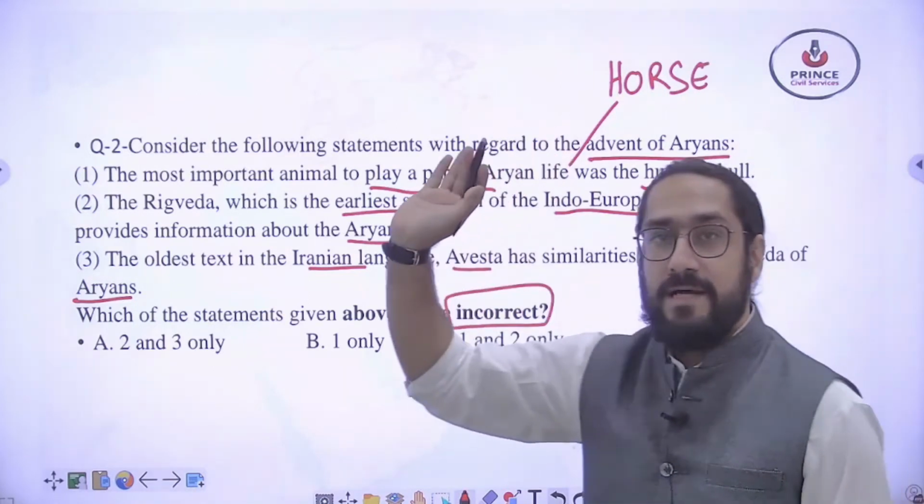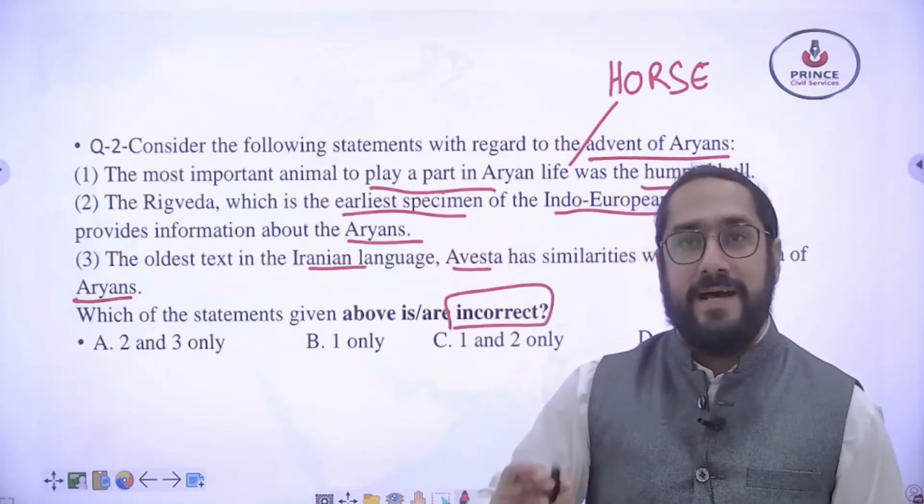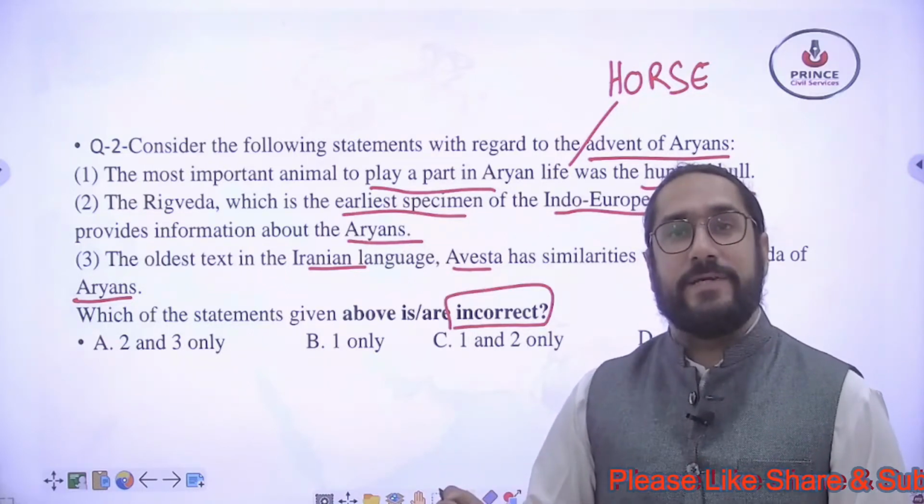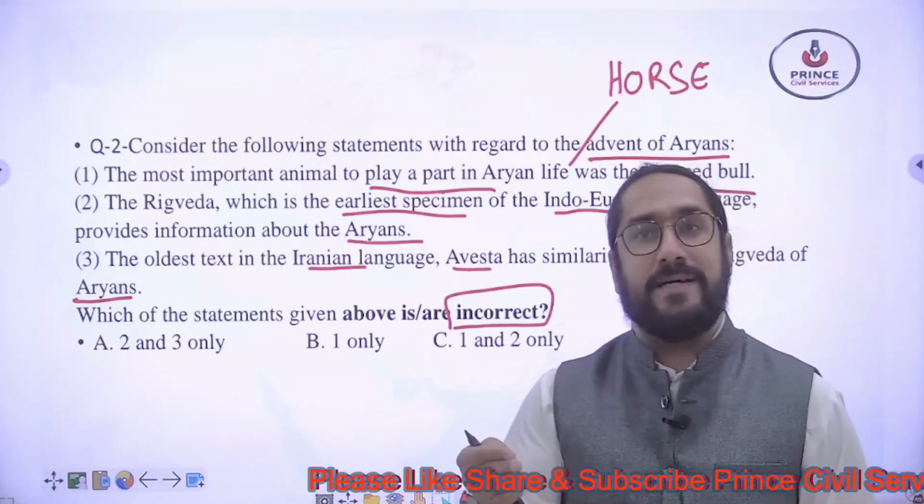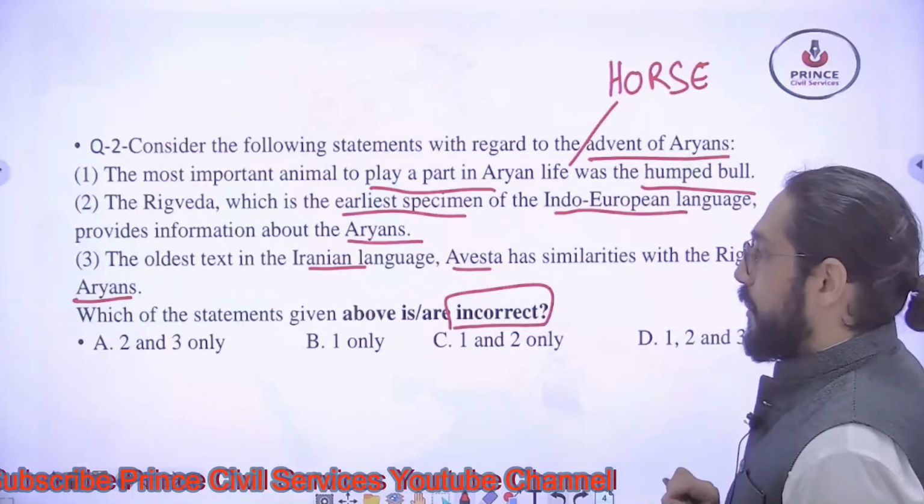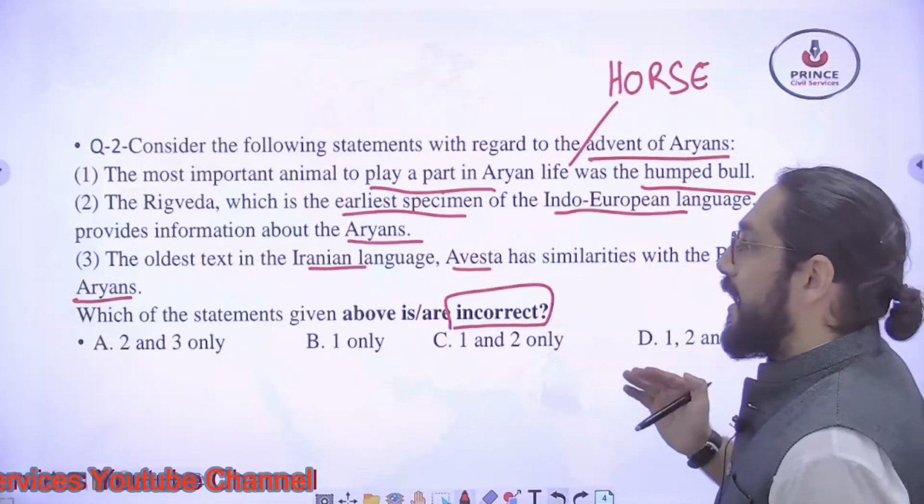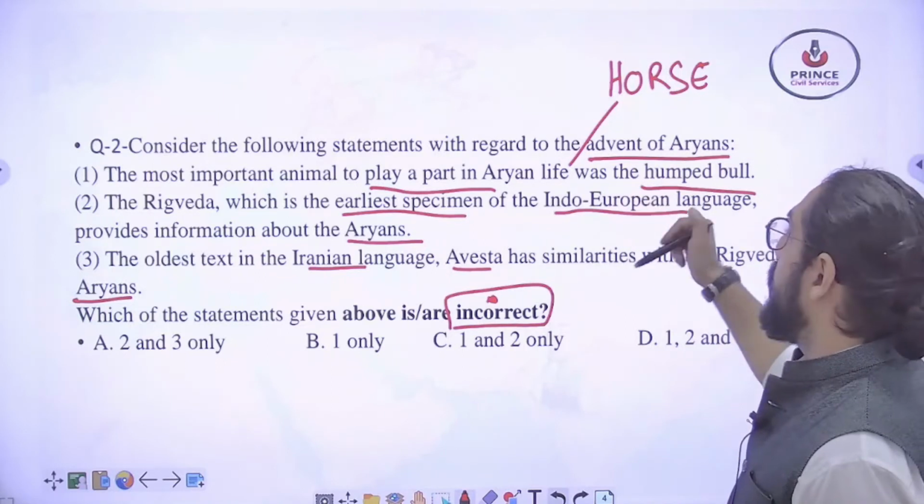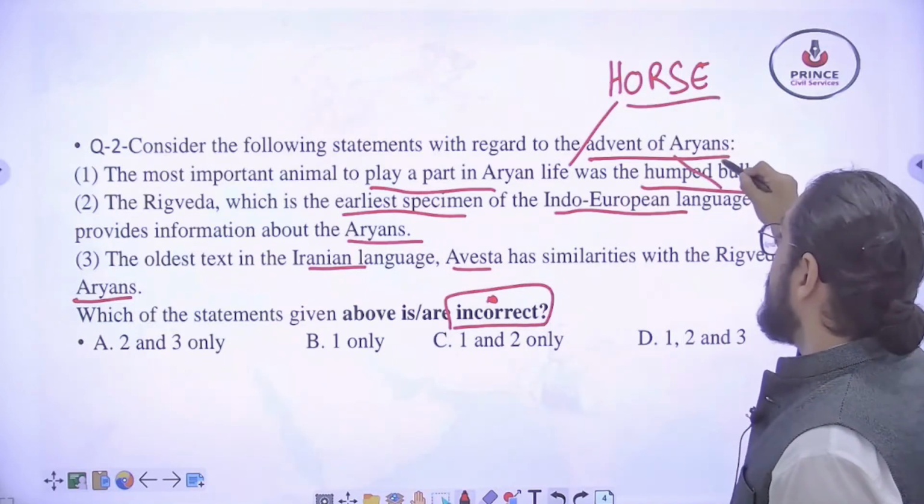One of the reasons for the success of the Aryans was that they had the horse and they used chariots driven by the horses. So this statement is wrong. Okay, so 1 should be in the answer. The question is asking for the incorrect statement. This is incorrect because it was the horse, not the humped bull.